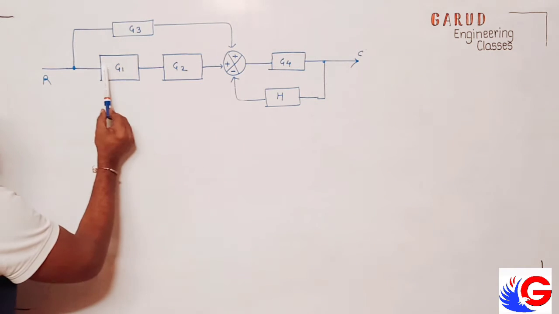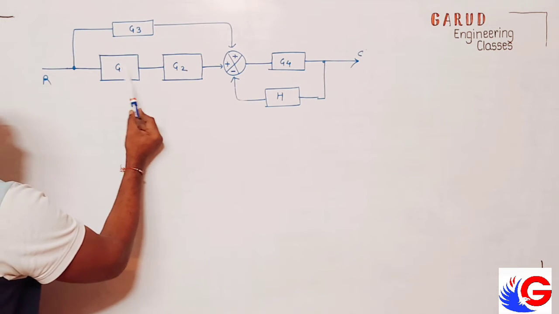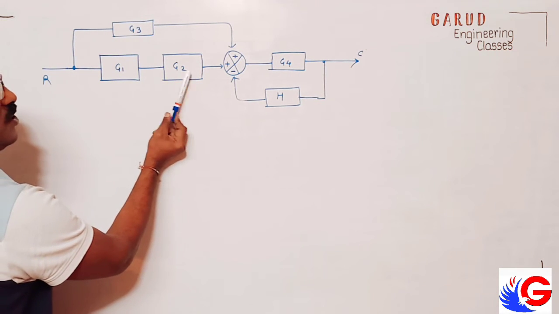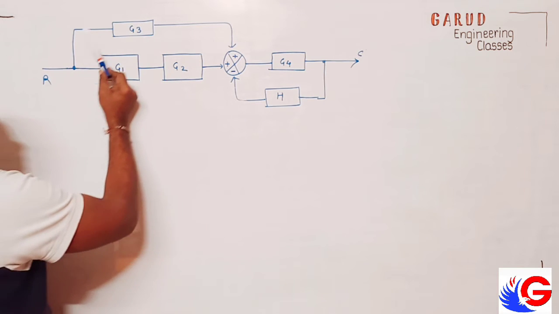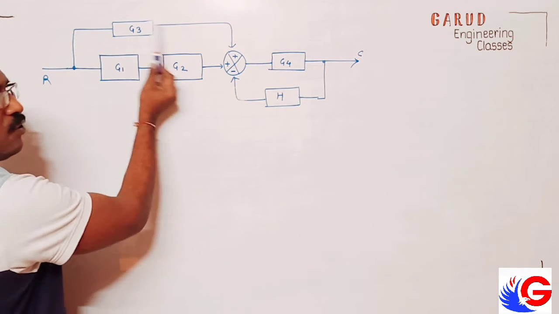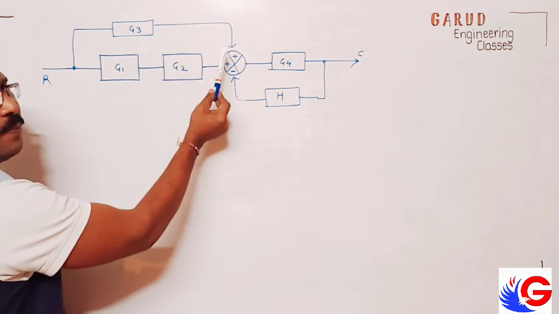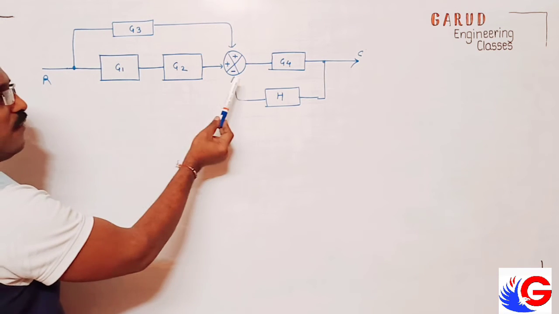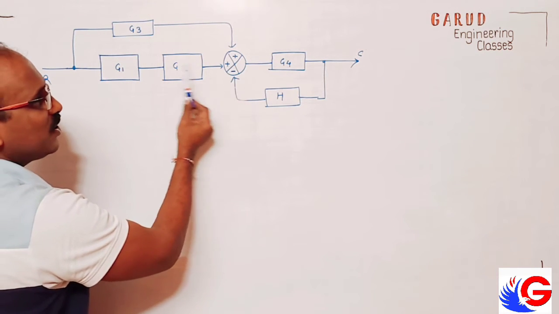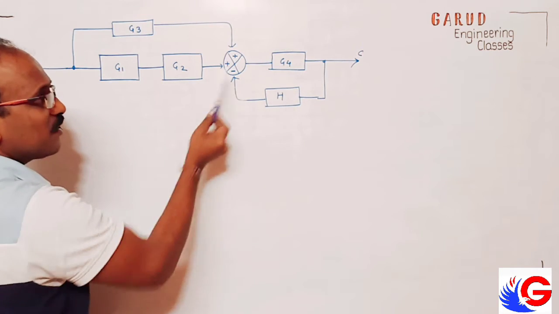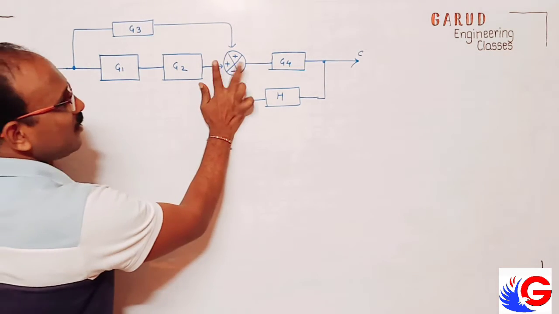What about this? Two blocks in series, so we can multiply. This becomes G1 into G2. What about this and this, is this a mirror loop? No, it is a forward loop. It is going forward, it is going forward. So this is a summing point which is making this and this common. Can we split this summing point?